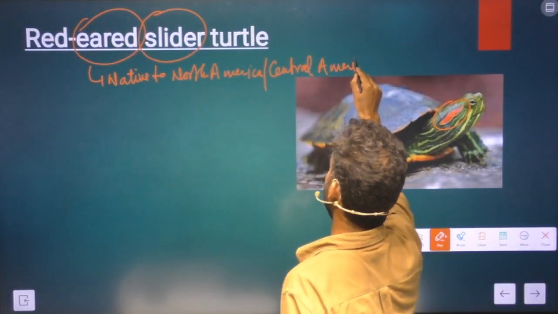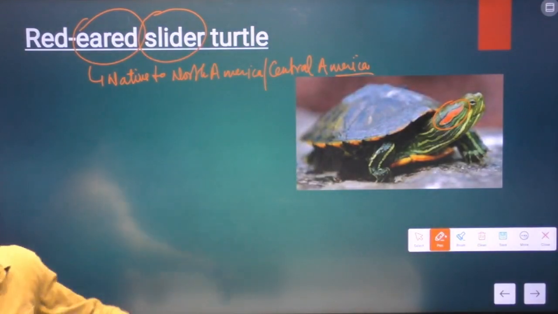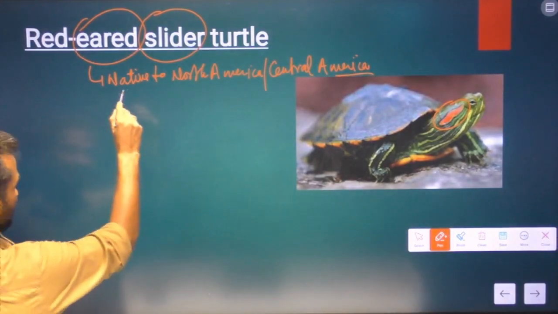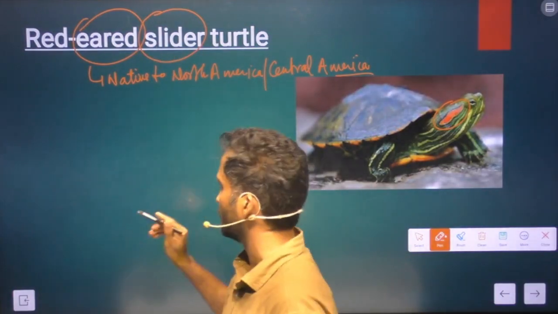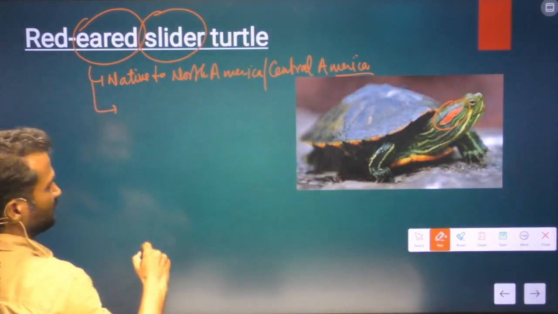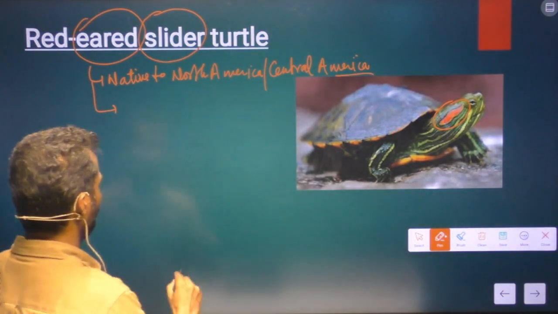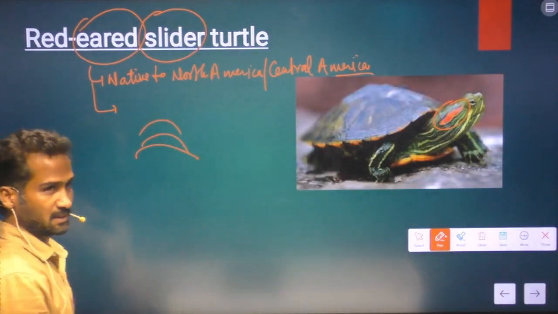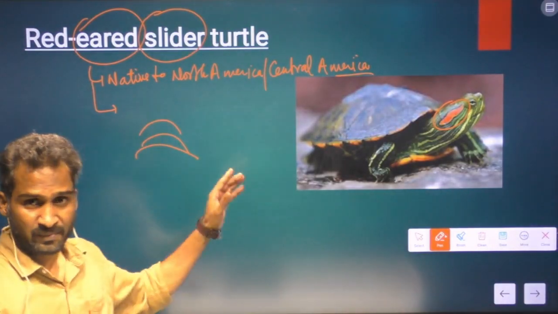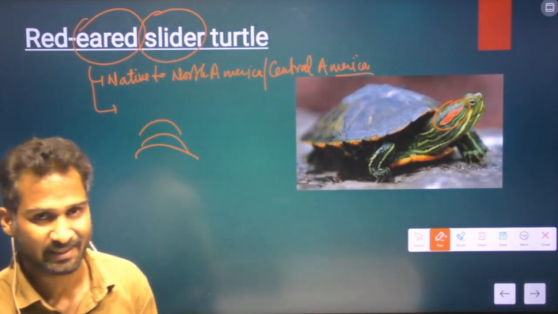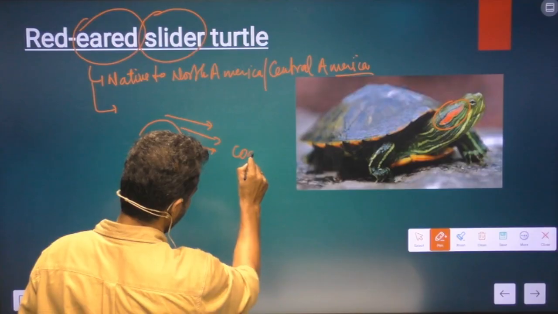That Mexico region, the Gulf of Mexico region, it is native to that area. And when they come to the coast for basking purposes, they are piled on top of each other. So one turtle, then another turtle, then another turtle. And when they see some kind of threat, some kind of predator, they immediately slide into the water.